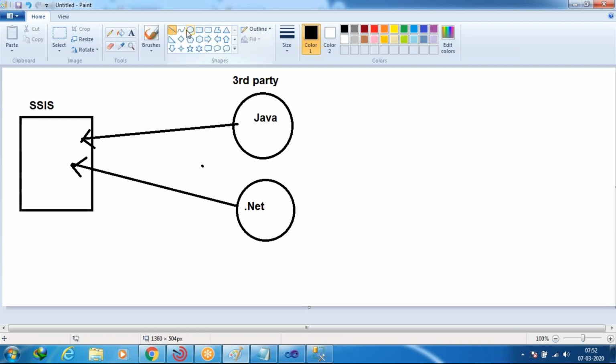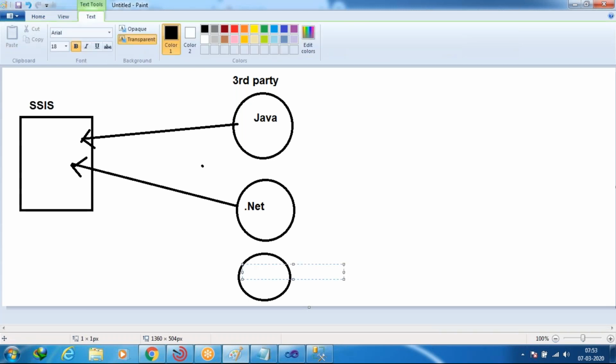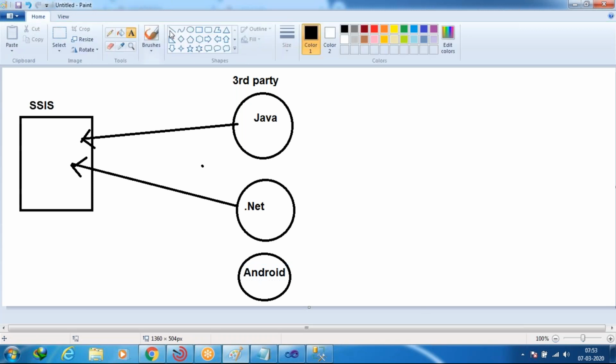Are you getting? Or if you want to call any WinRAR file or any Android application, or some other technologies, a COBOL application. Here I'm going to take an Android application, so now it becomes third party.